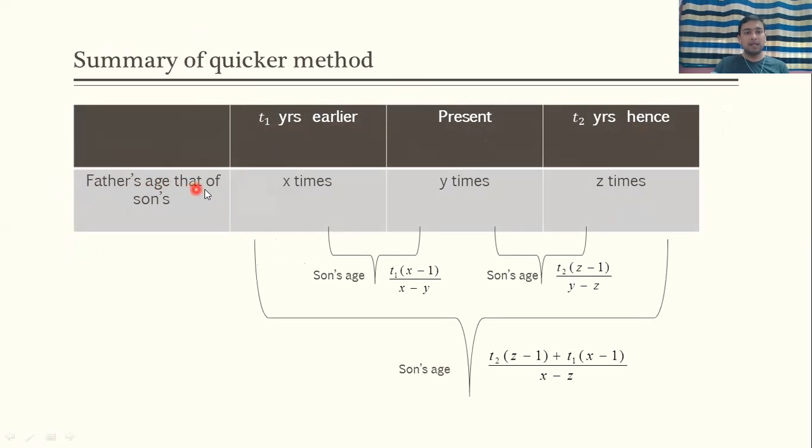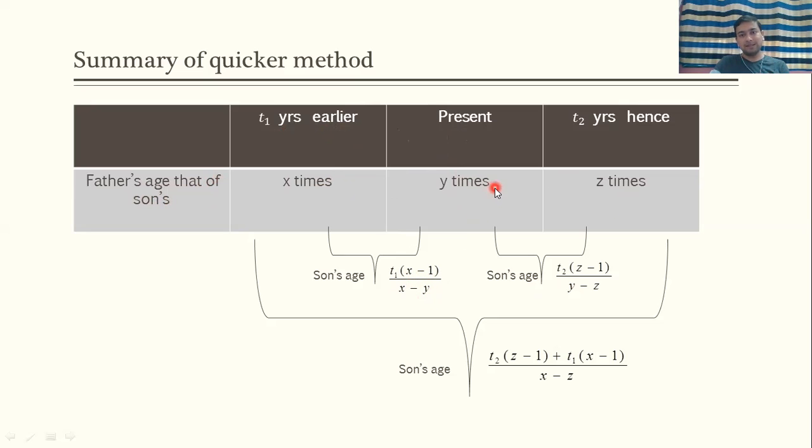So father's age and that of son. Let's say T1 years earlier it is X times, then at the present it is Y times, and T2 years after, let's say it's Z times. So the same formula is there. If T1 years earlier and present case is given, you can use this formula: T1 in bracket X minus 1 upon X minus Y.